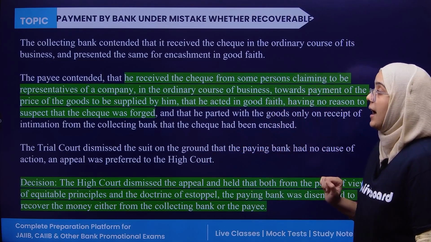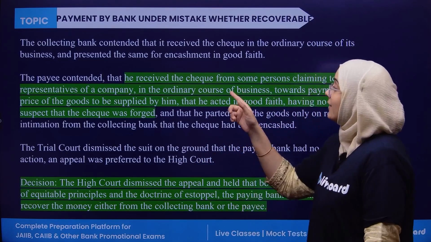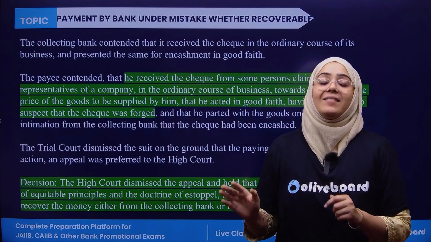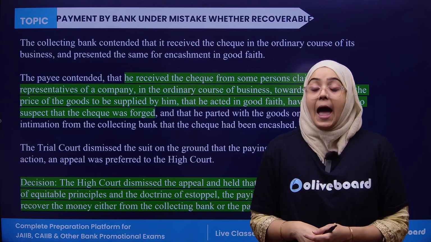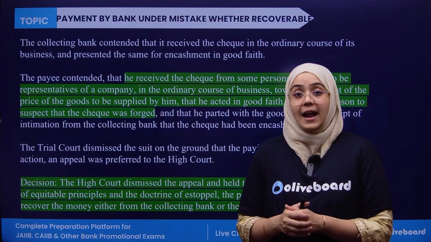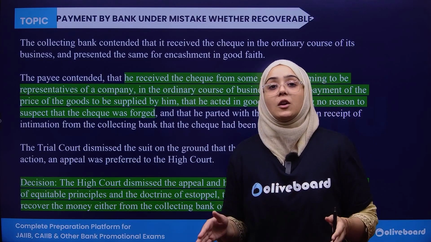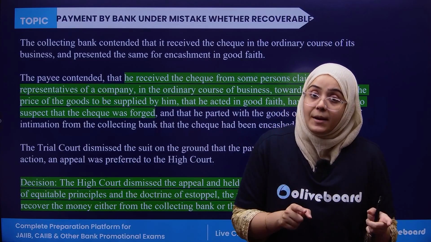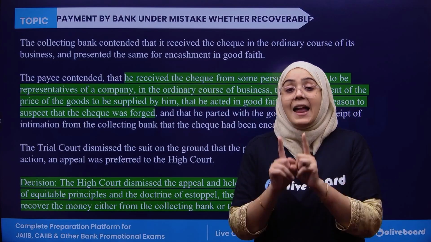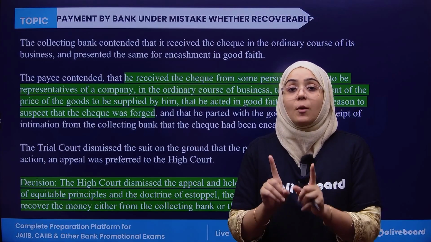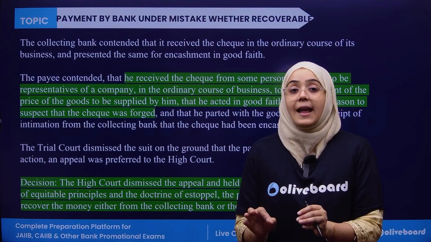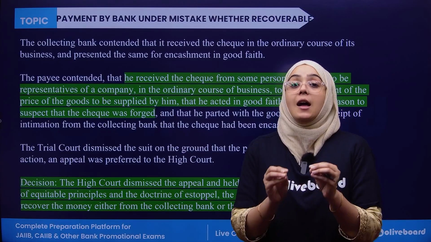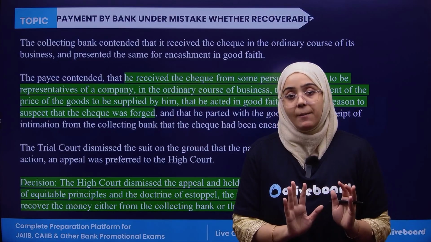Now the payee says that he received a check from a person who claimed to be a representative of that company, and says that I only dispatched the goods once I received the confirmation from the collecting bank that the check had been forwarded for clearance of the payment.